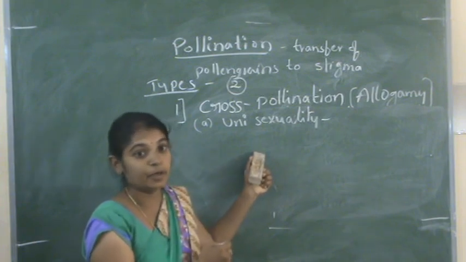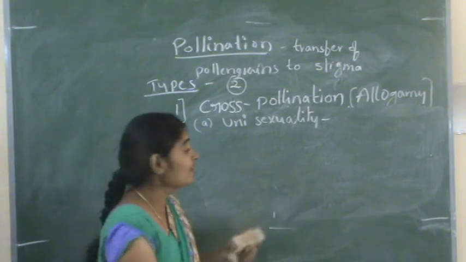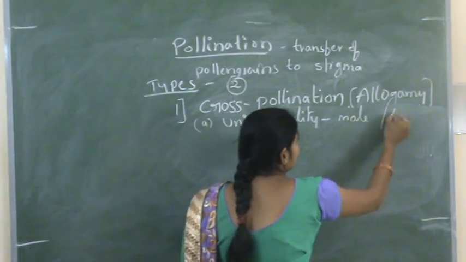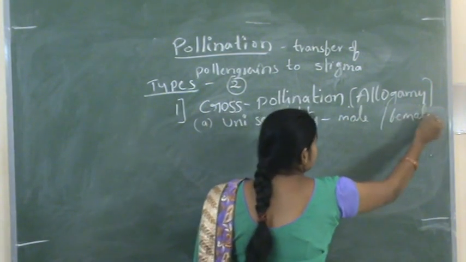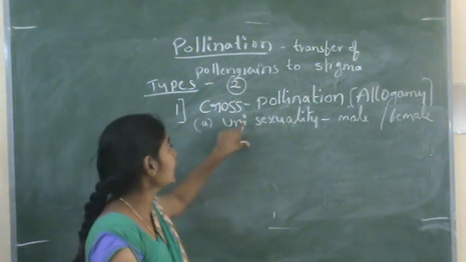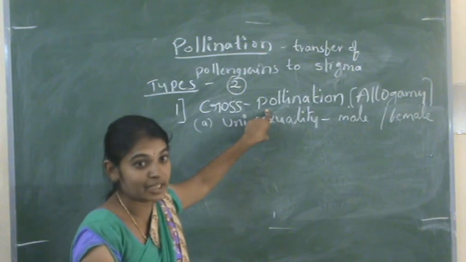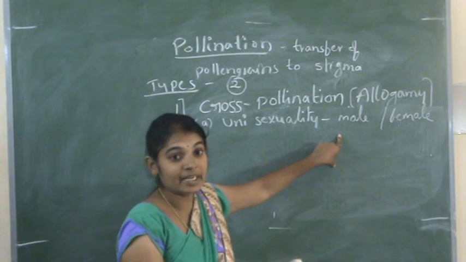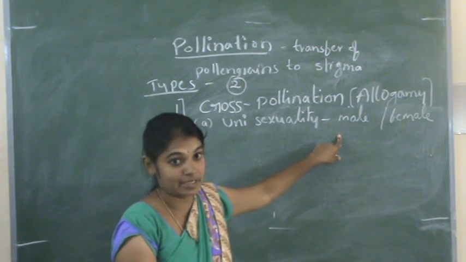Only one reproductive unit is present in the flowers, either male or female. So then there is a chance of cross pollination occurring, because for self pollination there is no chance here. Only one type of reproductive unit is present.